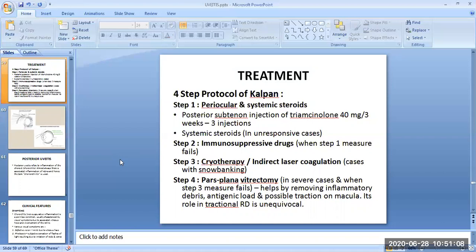And the fourth step is pars plana vitrectomy. It is done in severe cases and when step 3, cryotherapy or indirect laser coagulation, has failed. It helps by removing the inflammatory debris, antigenic load, and the possible traction on the macula. Its role in tractional retinal detachment is unequivocal.